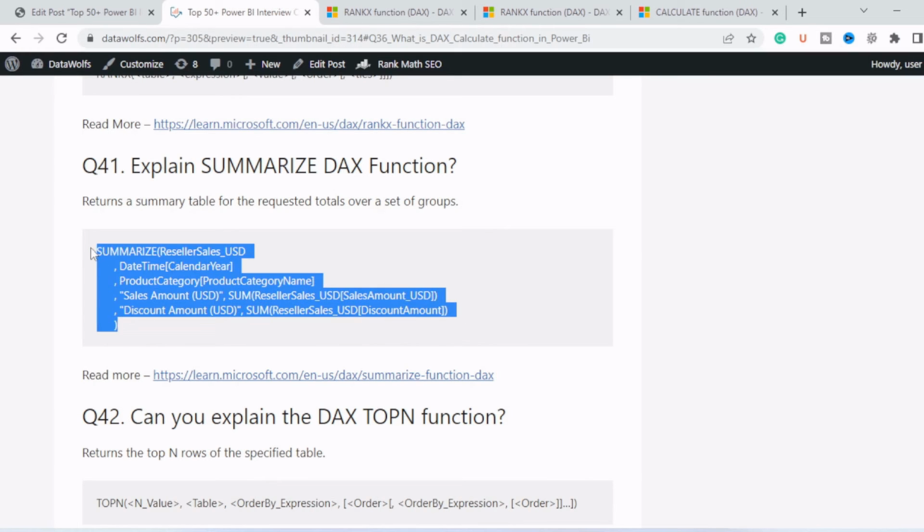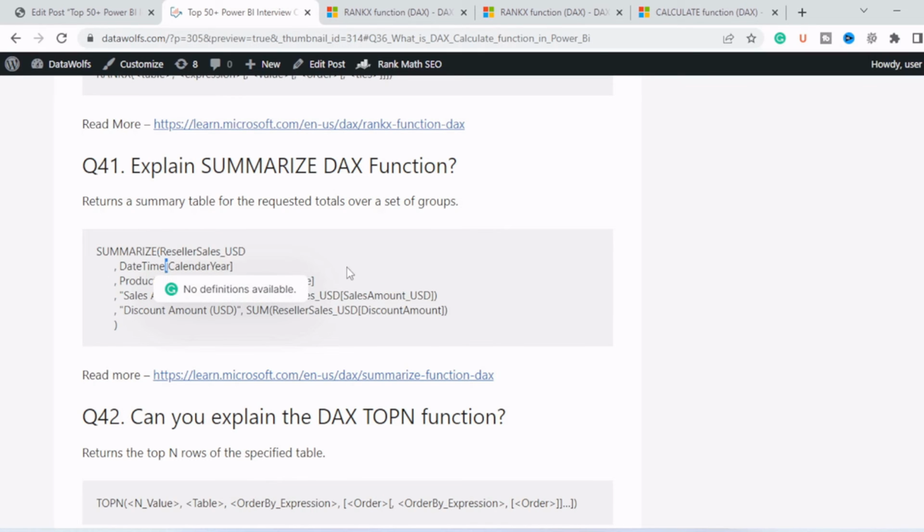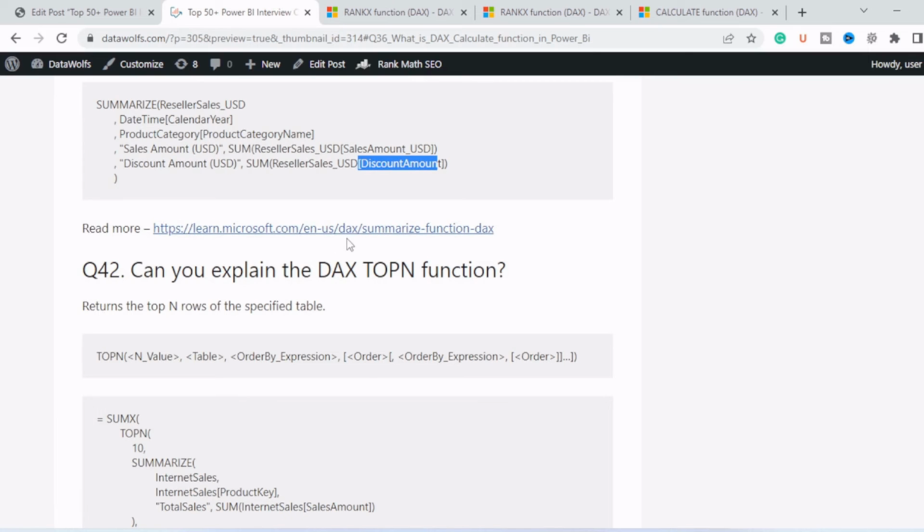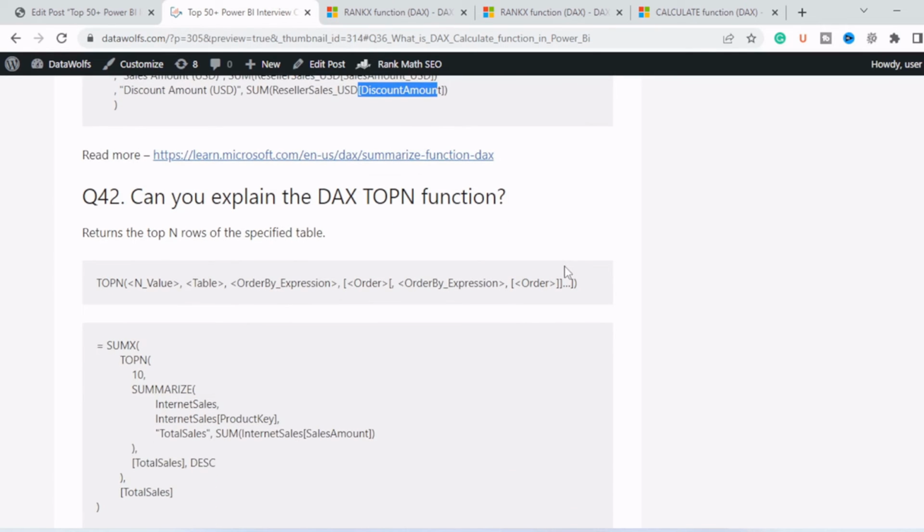So this will create a summarized table having 4 columns: calendar year, product category name, the sum of total sales amount USD and the sum of total discount amount. You can learn more about the SUMMARIZE function from this link.